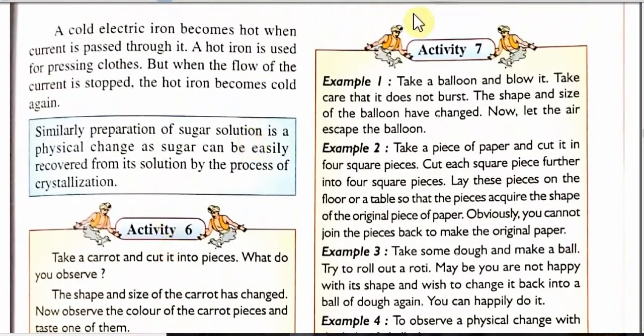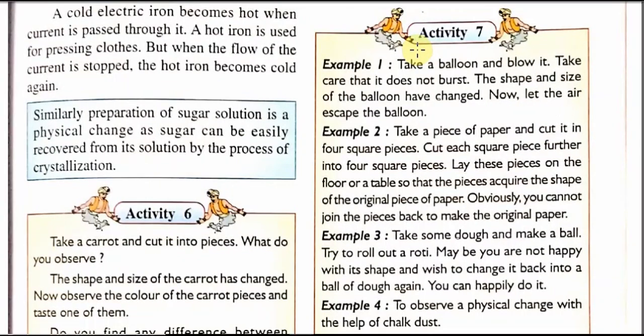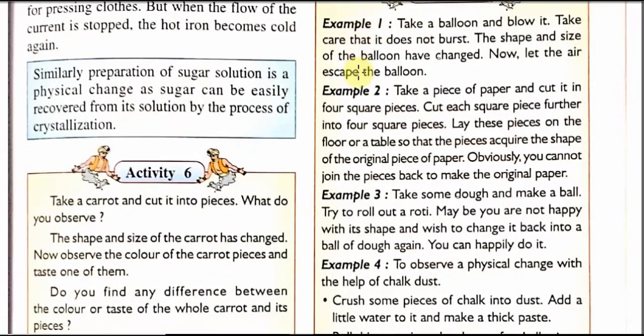We will see activity number 7. So in this activity number 7, check this. A few examples, actually 4 examples, are given. Let us discuss example number 1. Take a balloon and blow it. Take care that it does not burst. Then the shape and size of the balloon changes. Now let the air escape from the balloon. You will see that the balloon returns back to its original shape.